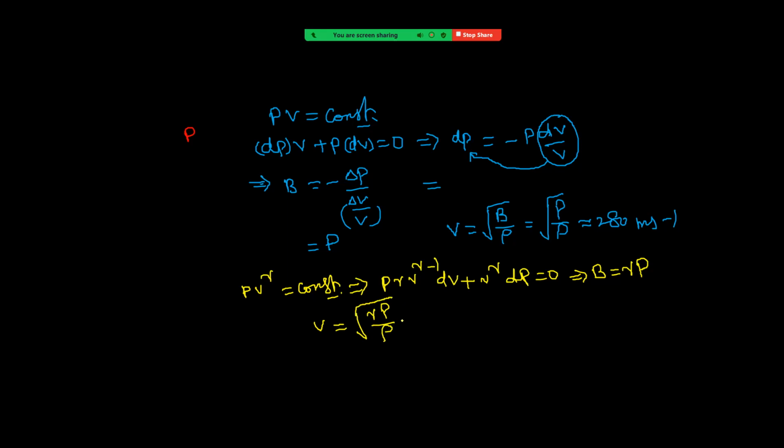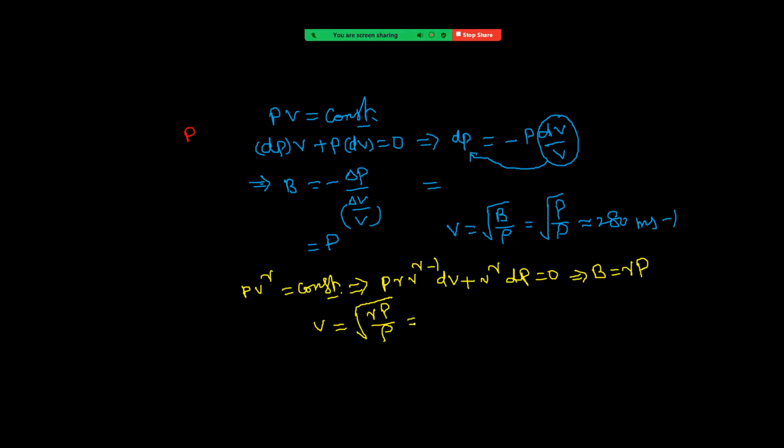He made the calculation by taking this, and that value matches with what we practically observe. That means the assumption taken by Laplace is correct. Okay. That means we are going to use the relation root of gamma P by rho.